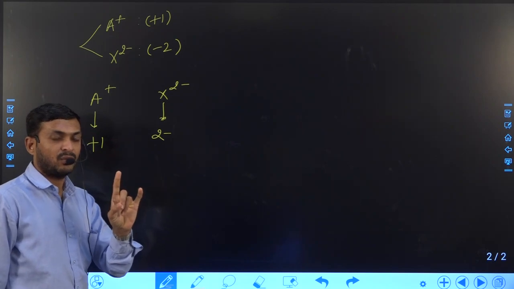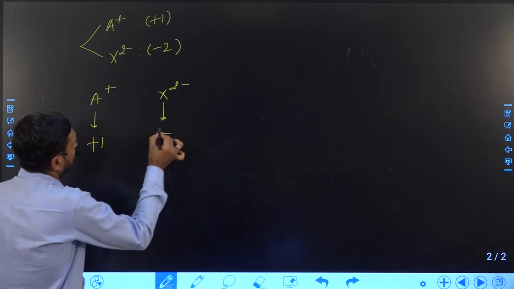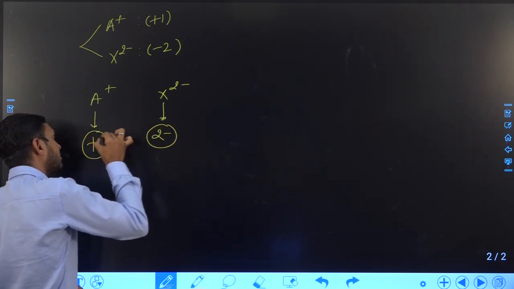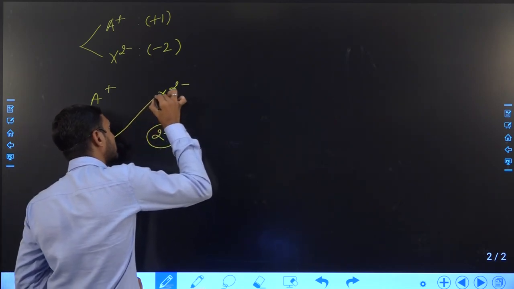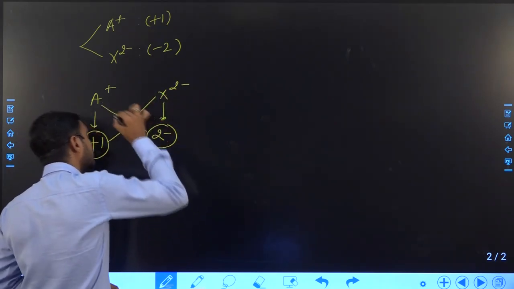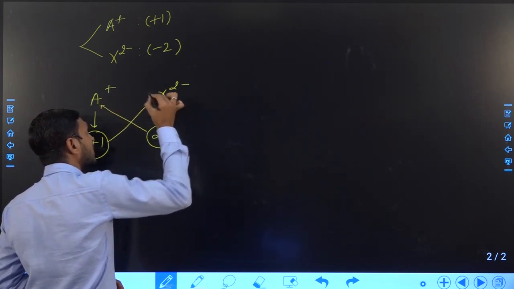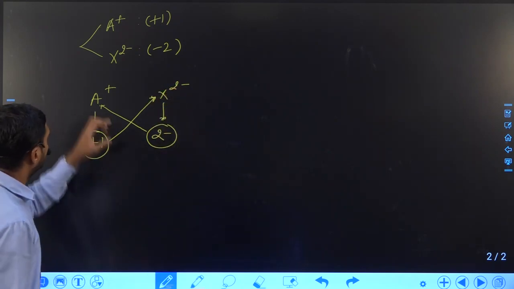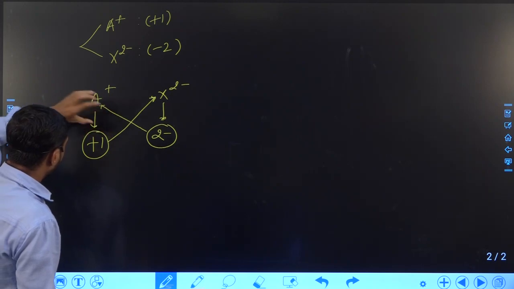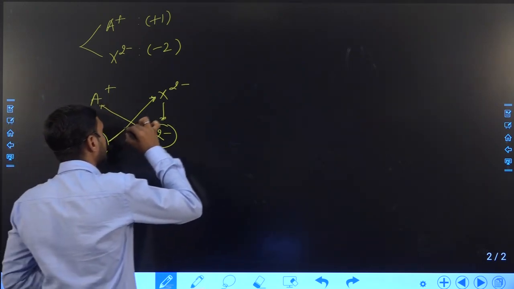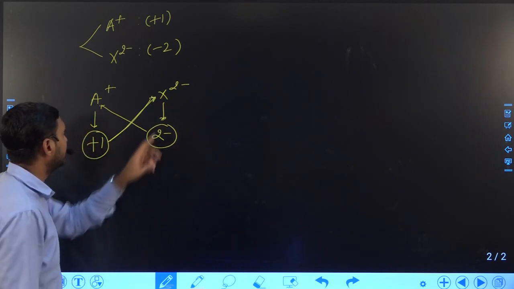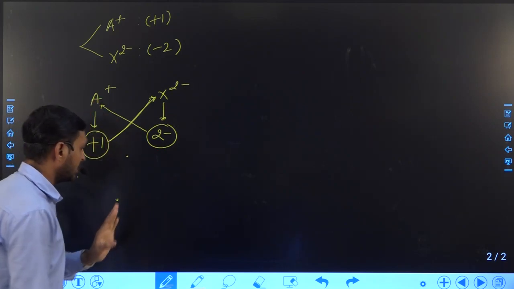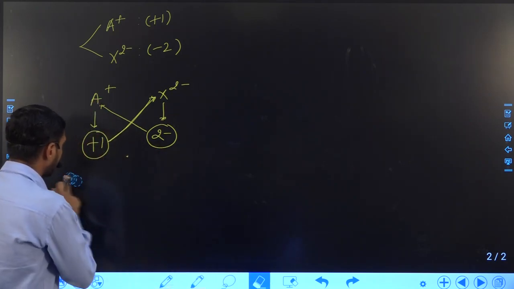Now please try to understand. We have to multiply the charge on the negative ion and the charge on the positive ion by cross to each other. The charge on the positive ion is multiplied with the negative ion, and the charge on the negative ion is multiplied with the positive ion, then the compound will become neutral.